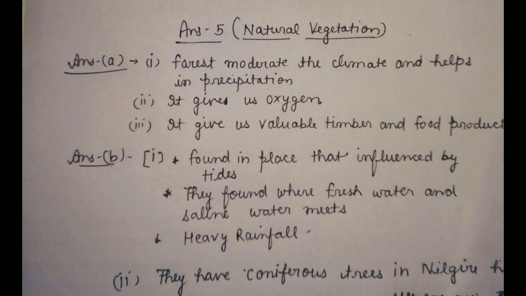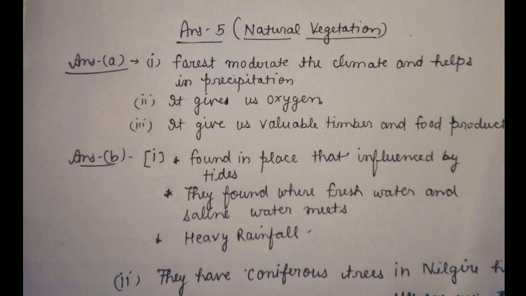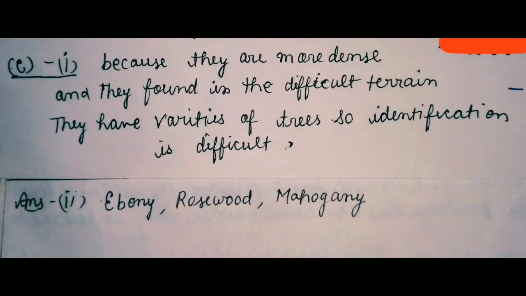So there is one characteristic that they have: coniferous trees in Nilgiri Hills. Next question is to briefly explain. Okay, sorry, to give reasons to explain why tropical evergreen forests are difficult to exploit for commercial purpose. It is so because tropical evergreen forests are dense. They are found in difficult terrain. Okay, that's why they have not been fully exploited. Their trees are mixed. Okay, lots of varieties of trees are found. So identification is difficult. That's why they have not been commercially exploited.